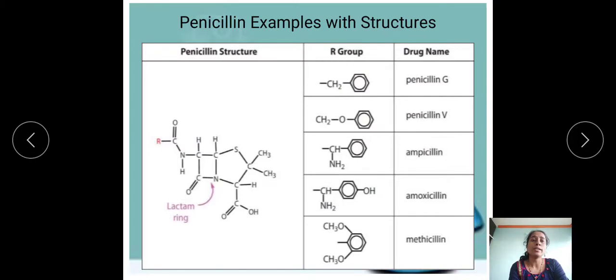So here I have listed penicillin examples with their structures. I gave the whole structure, the whole moiety over here, and according to the R group only, I gave the structures of different kinds of penicillin. For example, if I put, instead of this R, a group that is CH2 with a benzene ring, that is nothing but benzyl penicillin or penicillin G. And if I replace that R group with CH2O with the benzene ring, that is nothing but your penicillin V.